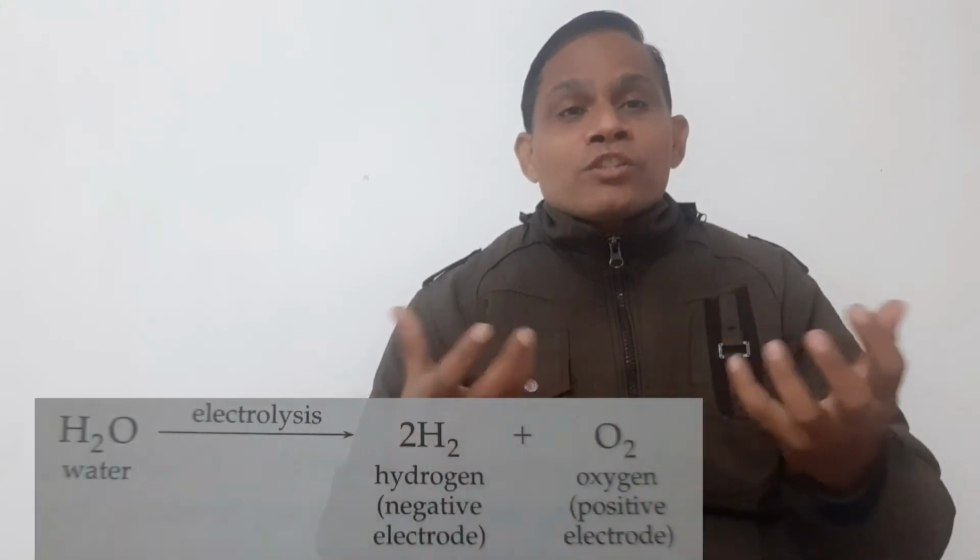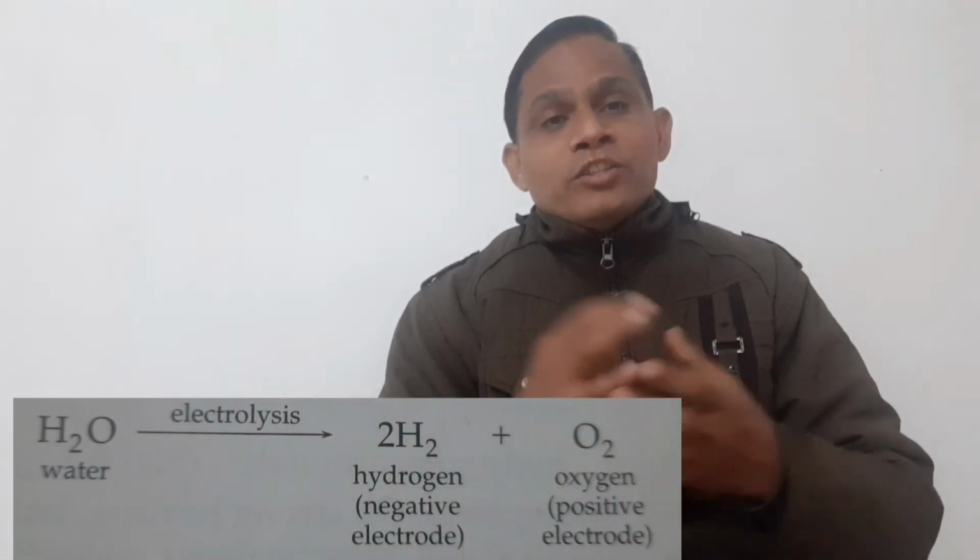When a substance is decomposed into simpler substances with the help of electricity, this is known as electrolysis.